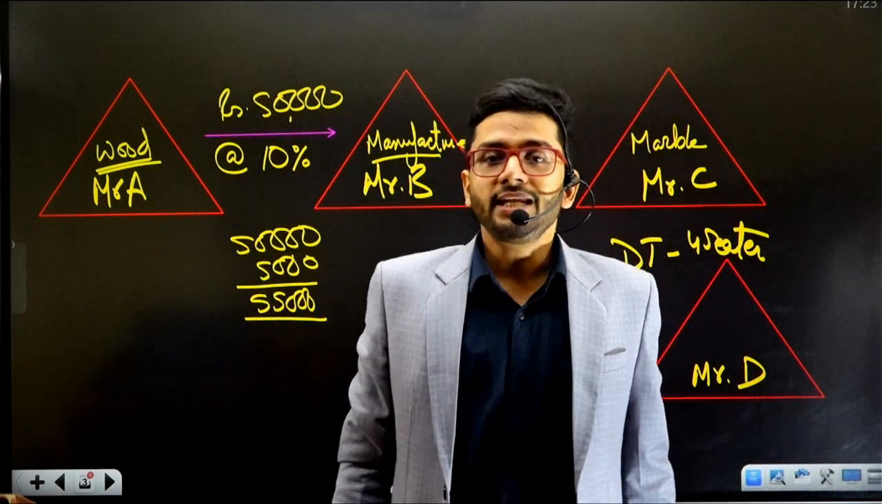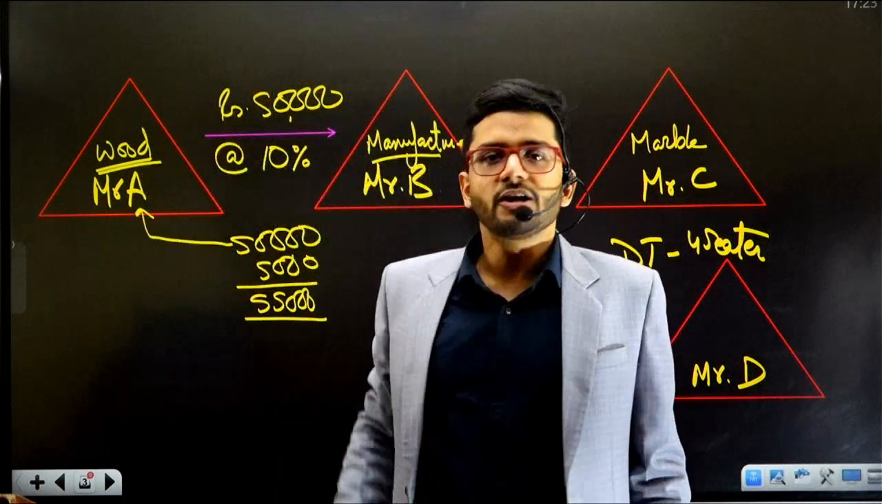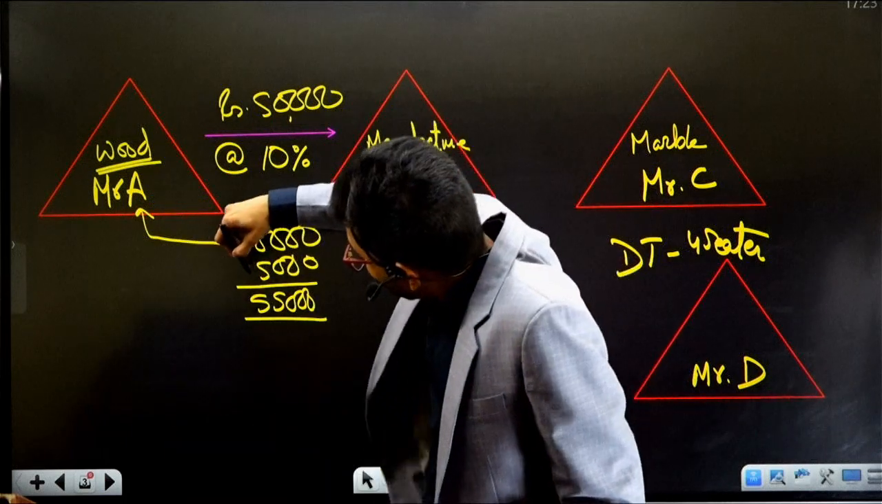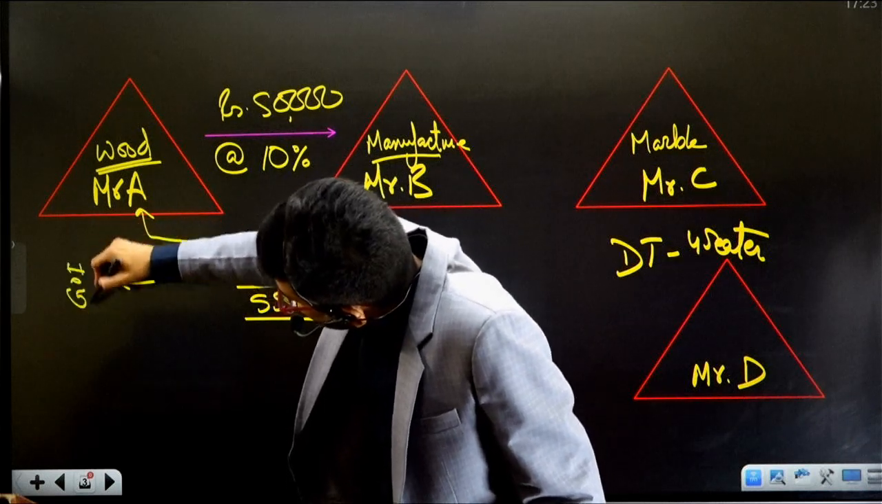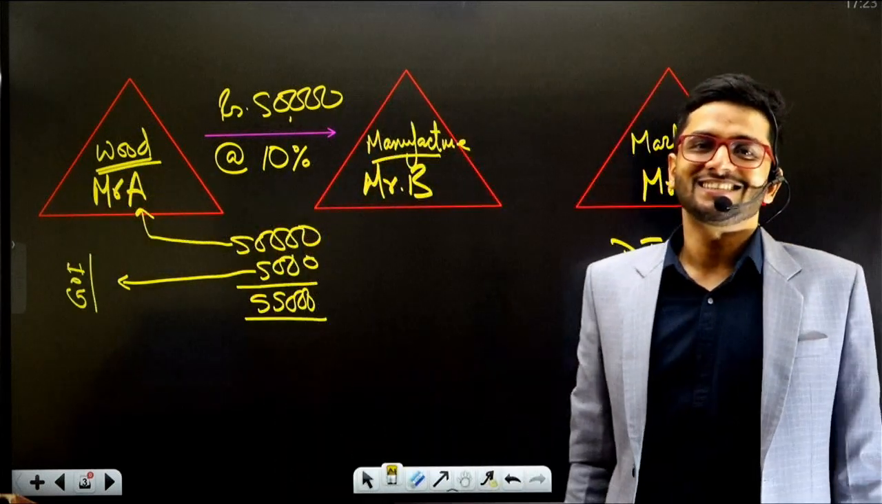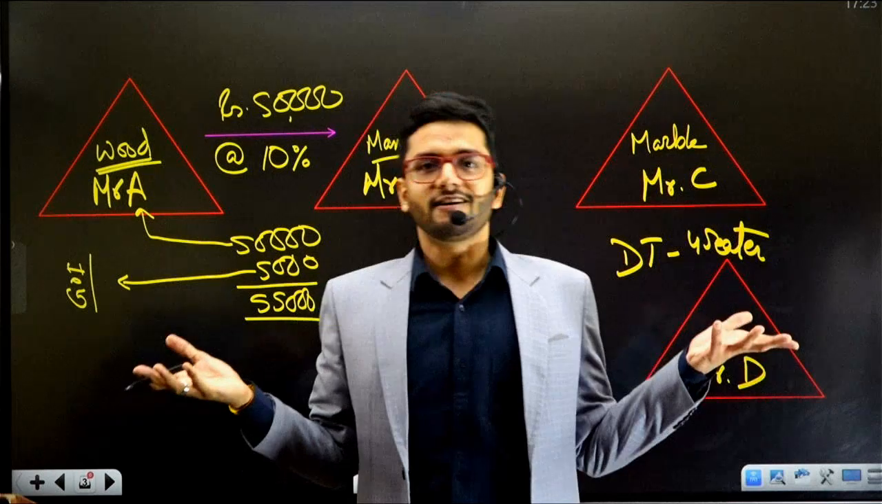Now what will Mr. A do of this money? 50,000 rupees he is going to keep for himself, and 5,000 rupees he is going to pay to Government of India as indirect taxation. Fair enough.